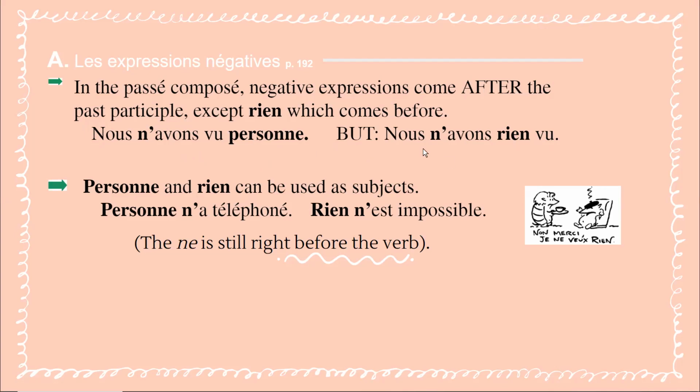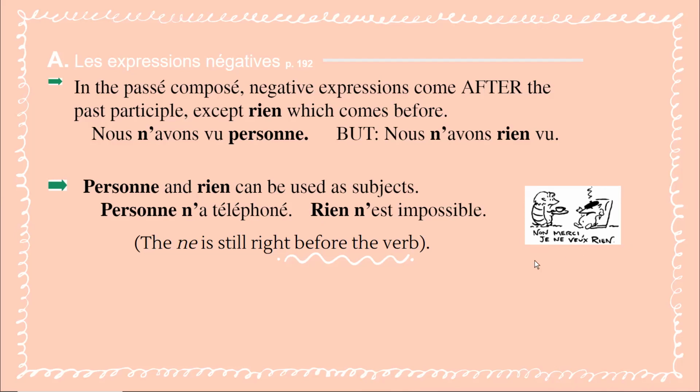Or we saw nothing. Okay, so nous is the subject in this case, but in these sentences, personne and rien can be used as subjects themselves, like so. And then we have to flip the order of ne personne. We start with personne, ne, and rien, ne. Personne n'a téléphoné. No one called. So personne is the subject. Rien n'est impossible. Nothing is impossible. Nothing, rien, is the subject of est. The ne is still right before the verb, notice that, but it's now after the negative expression or after personne and rien. Non merci, je ne veux rien.